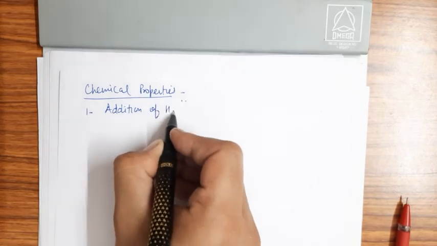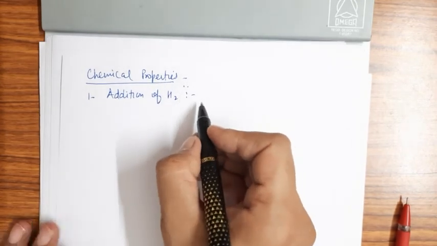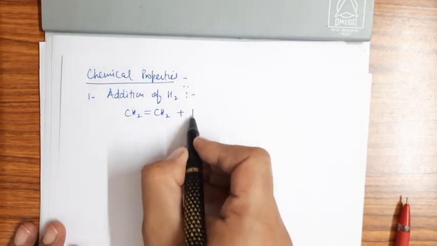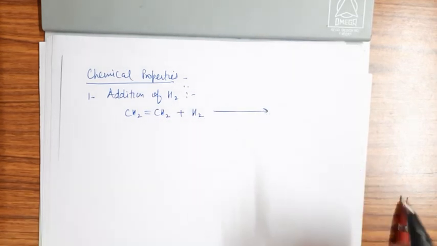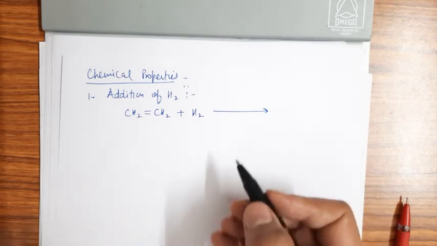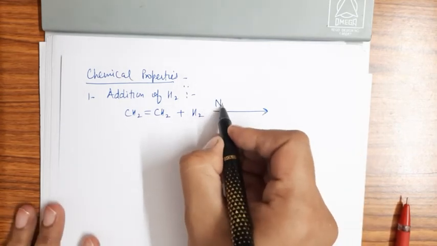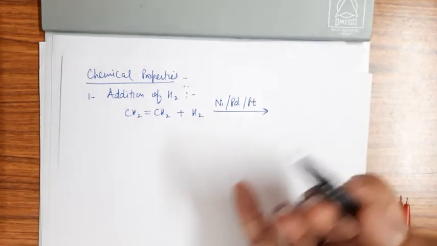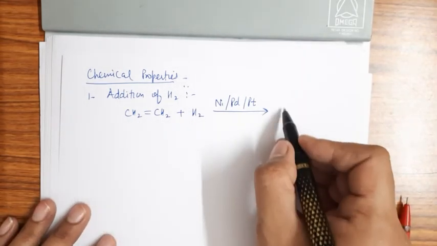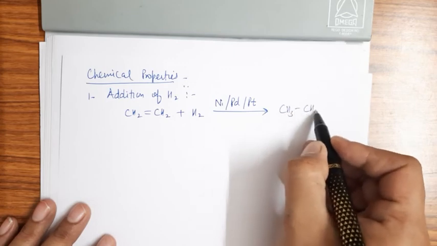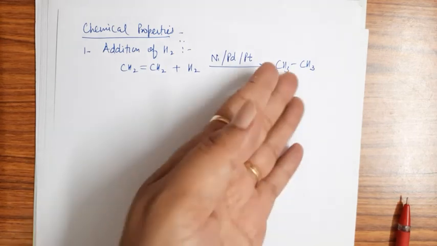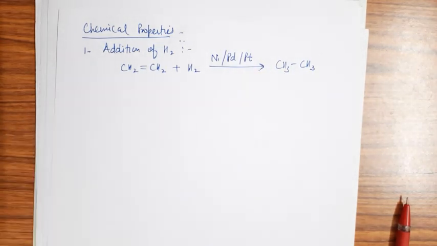hydrogen. So addition of hydrogen, the simple reaction, if we take the case of CH2 double bond CH2 and we do the hydrogenation, that means addition of hydrogen in presence of nickel or palladium or platinum, any one of the catalysts, then there will be simple addition reaction and they undergo conversion to the alkane molecules, right? There will be formation of ethane from ethene in such a way.